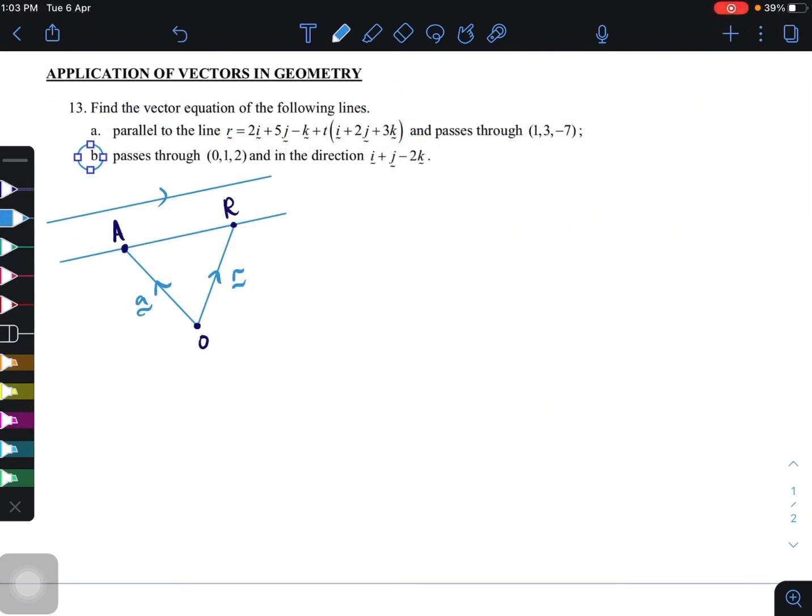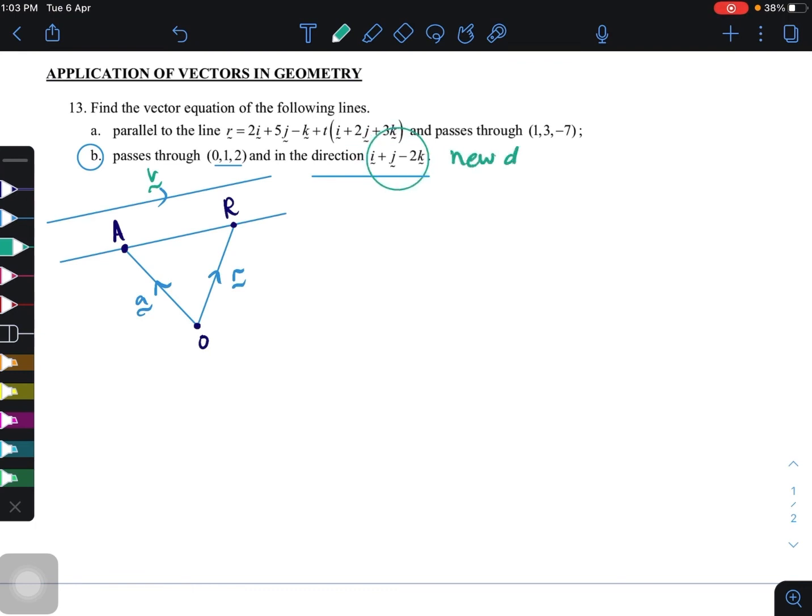Soalan 13B that passes through 0, 1 and 2 and in the direction of i, j and k. So in the direction of i, j dan k dekat sini, maksudnya kita ada v yang baru.